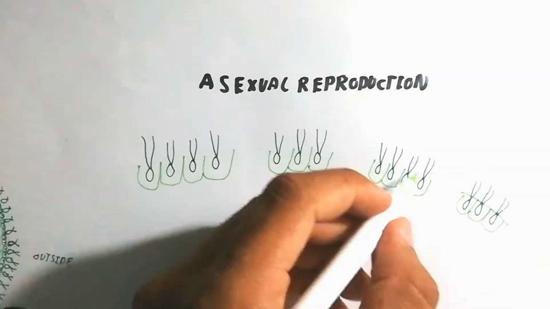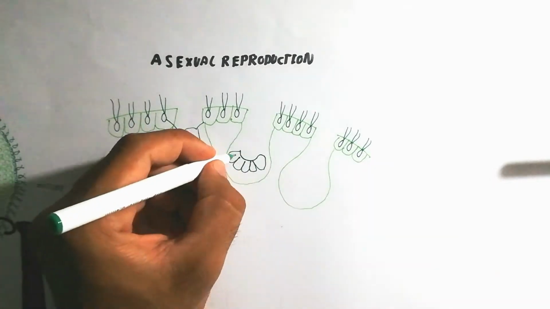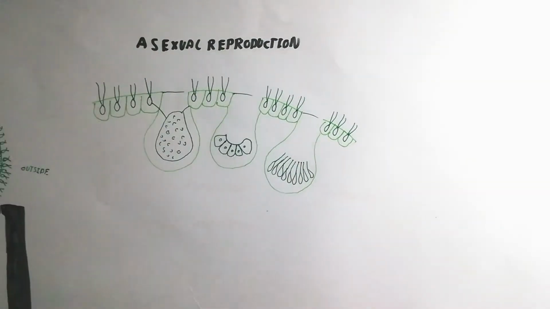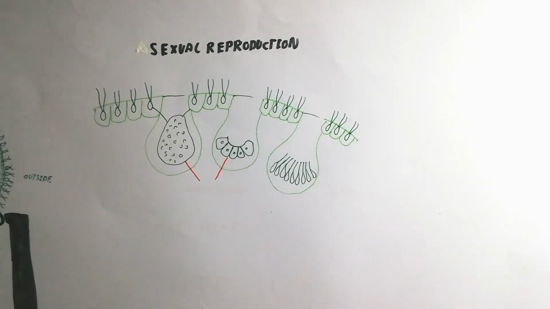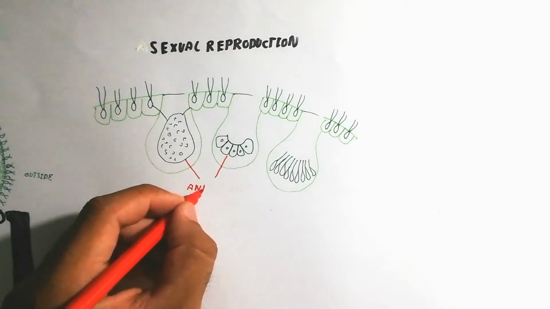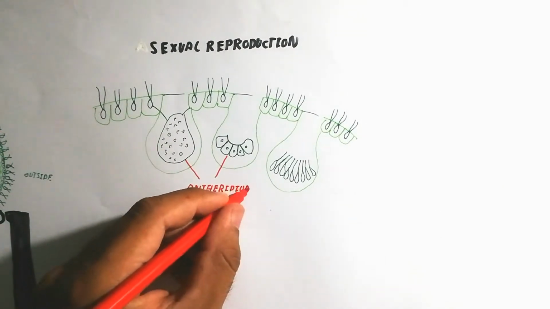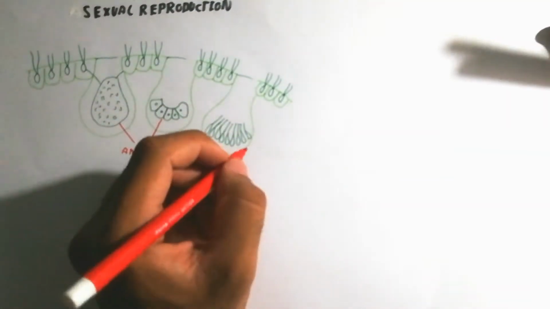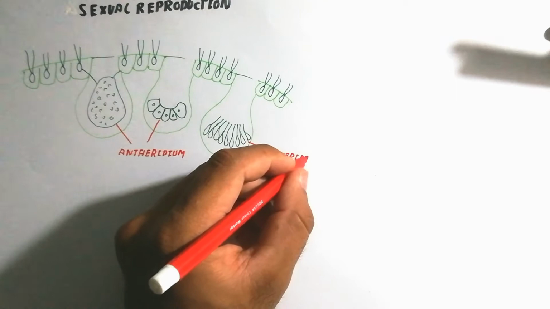Now we will talk about the male gametes. The male gametes come from the antheridium, and the antheridium is produced from the gonidium, which is a flagellated cell.